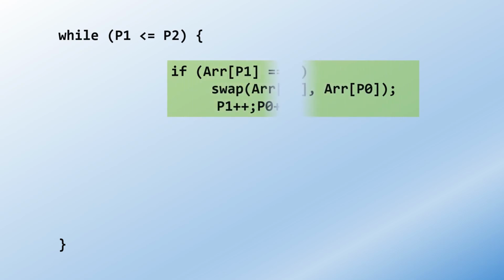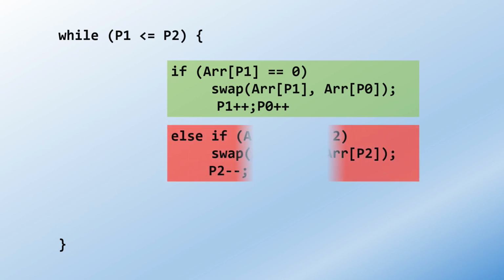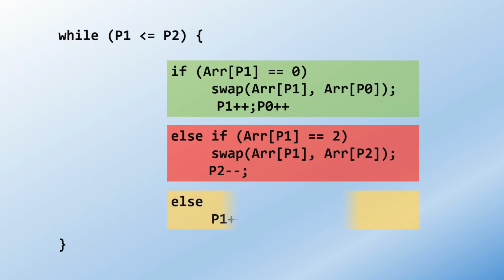Inside the loop, first we check: if the value at pointer p1 is 0, we will swap it with the value at pointer p0 and increase pointers p1 and p0 by 1. If the value at pointer p1 is 2, we will swap it with the value at pointer p2 and decrease pointer p2 by 1. And if the value at pointer p1 is 1, we will simply increase p1 by 1 without any swapping.